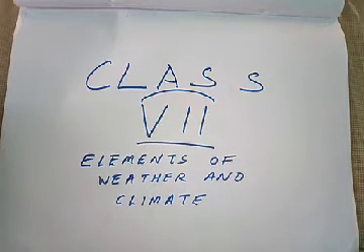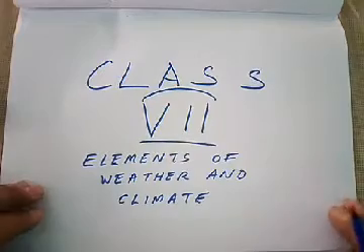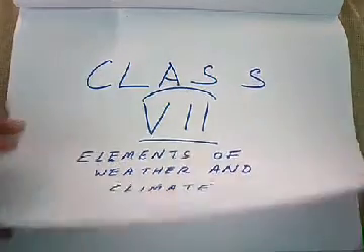Today we are going to discuss how the Earth's atmosphere is heated. We know that the only source of heat for the atmosphere is the sun. And the sun does not directly heat the atmosphere of the Earth when its rays fall.